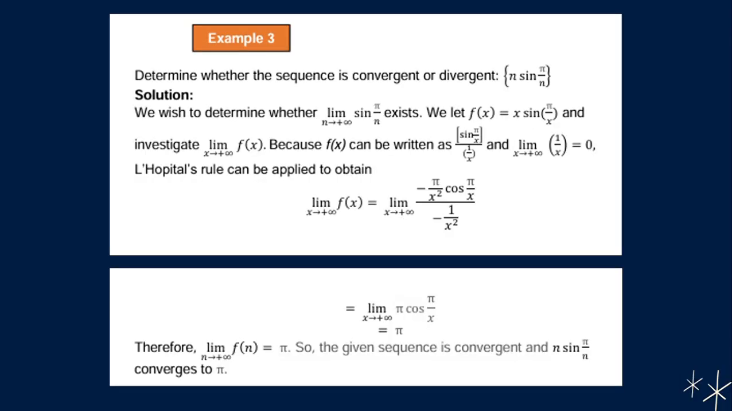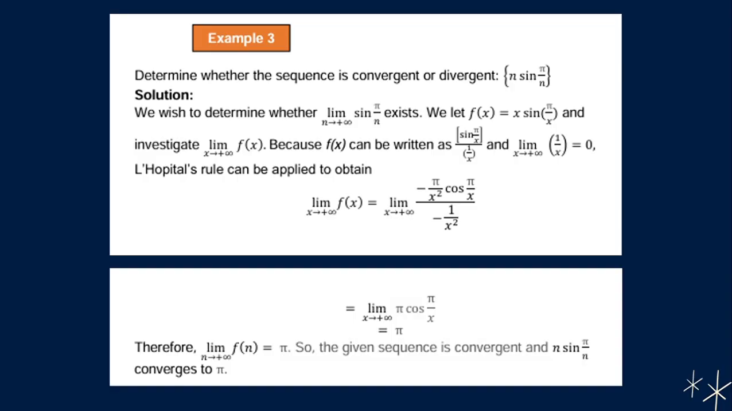Then we have our next example, example number 3. Determine whether the sequence, the product of n and sine pi all over n, is convergent or divergent. So we wish to determine whether the limit of n sine pi over n as n approaches positive infinity exists. So we let f of x equal x times sine pi over x and investigate the limit of f of x as x approaches positive infinity, because f of x can be written as sine pi over x all over 1 over x, and the limit of 1 over x as x approaches positive infinity is equal to 0. Then we apply L'Hopital's rule.